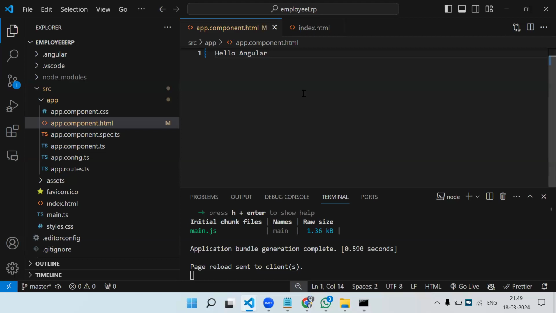So a normal HTML page is equivalent to a component in Angular. For now, just consider this. After 4 to 5 sessions you will understand what a component is. Again, we will discuss it, but you will need at least 5 to 6 sessions to actually understand it. Okay, that's it for now.